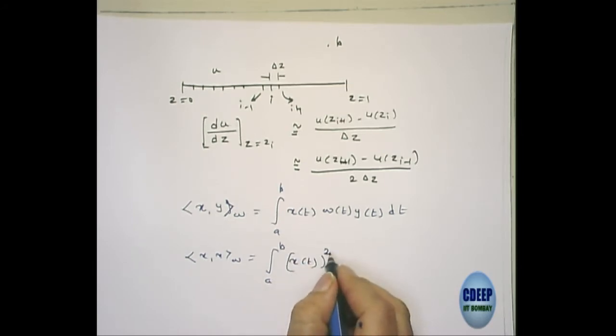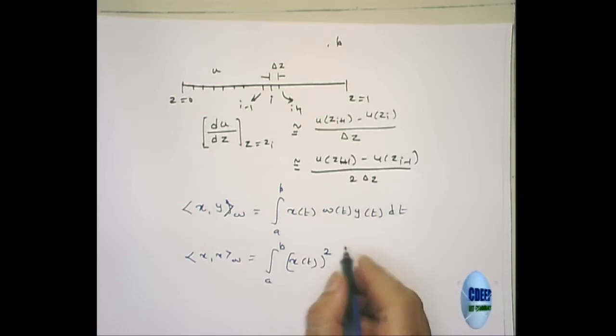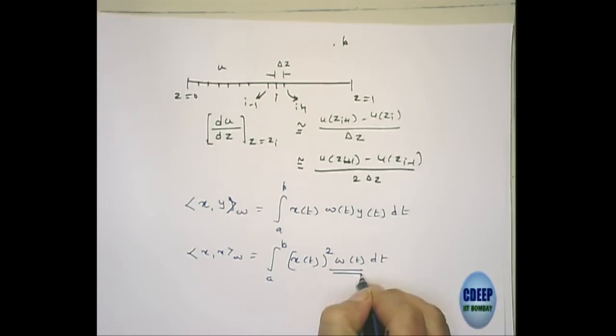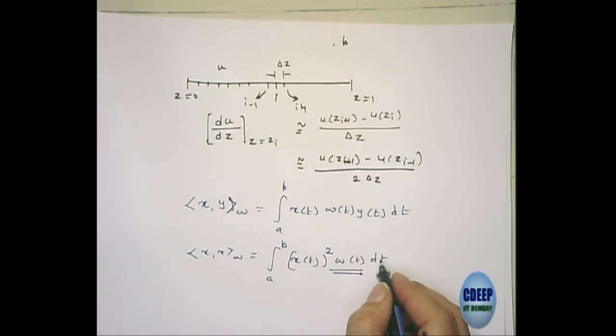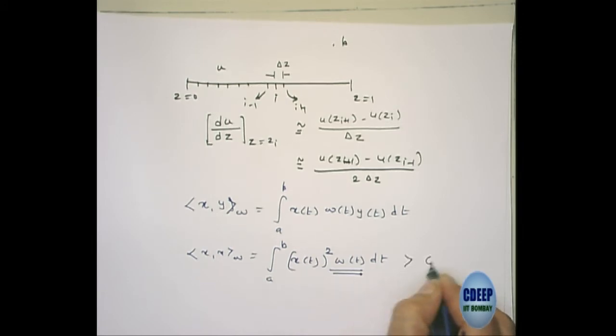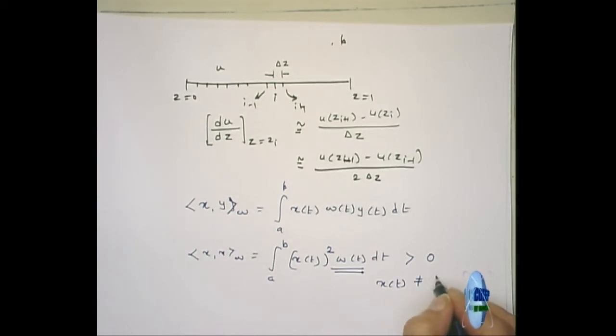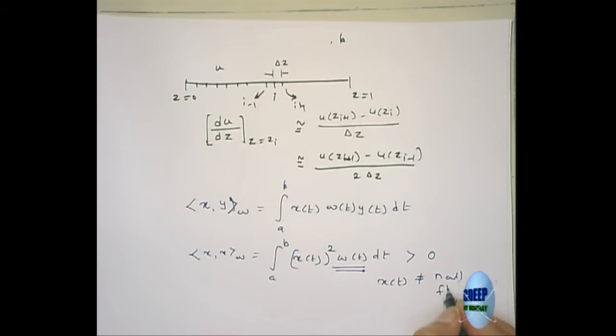So if w(t) is a positive function, you are guaranteed that for any arbitrary x, this is greater than 0 when x(t) is not the null function or 0 function. If it is the 0 function, it will be 0, no problem. But when it is not a 0 function, on any arbitrary x, this should be positive. So that is the criterion.